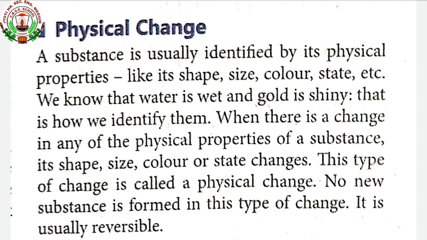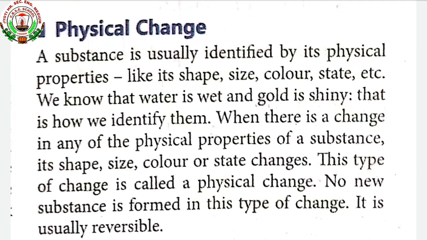How are we identifying it? By the physical appearance, by its physical properties. So in other words, physical change is a type of change in which the form of matter is altered, but one substance is not transformed into another.